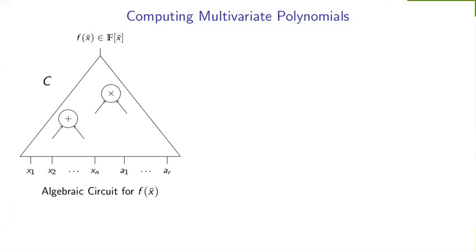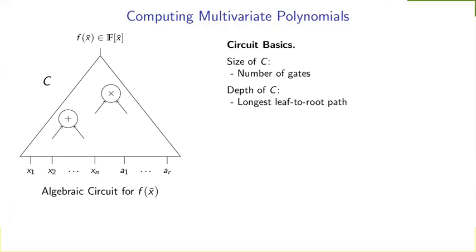So a circuit has two basic parameters. The first one is size, which is just the number of gates or the internal nodes in the graph. The second is the depth of the circuit, which is basically just the longest path from any leaf to the root. We will also use the notation size of f to denote the size of the smallest circuit computing f. Note that this coincides with the fewest number of operations required to compute f in the worst case.